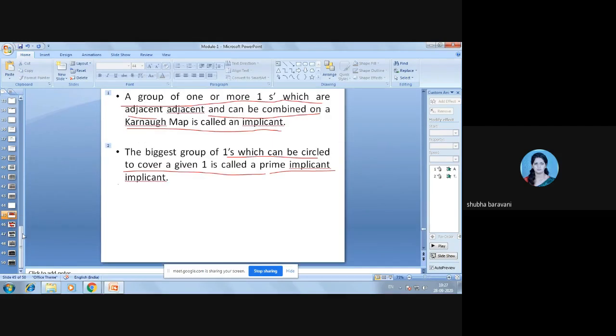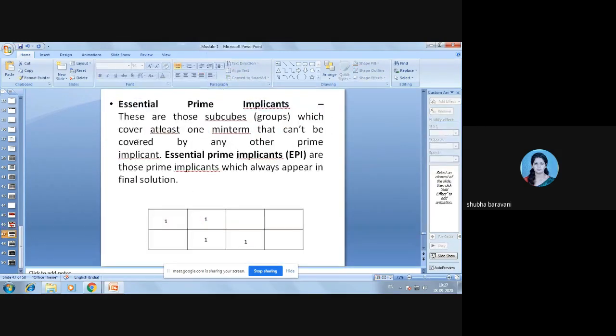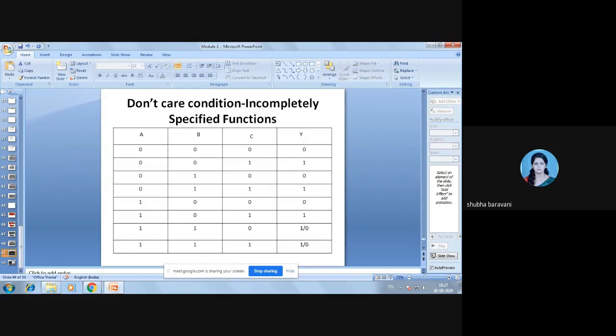We tried to define prime implicants and we defined essential prime implicants. We'll explain this more in Wednesday's class.